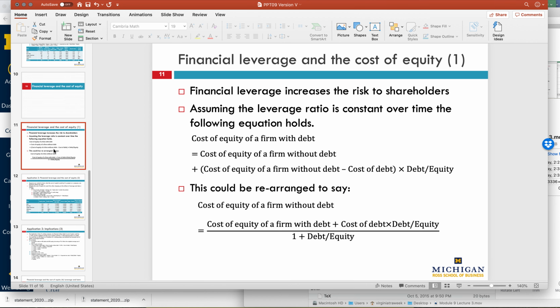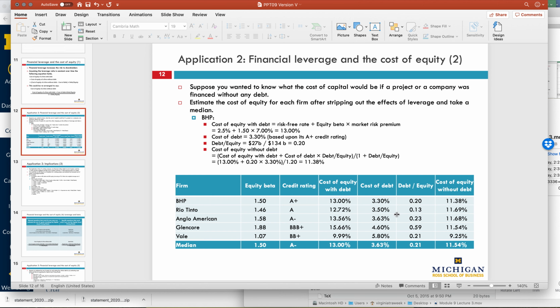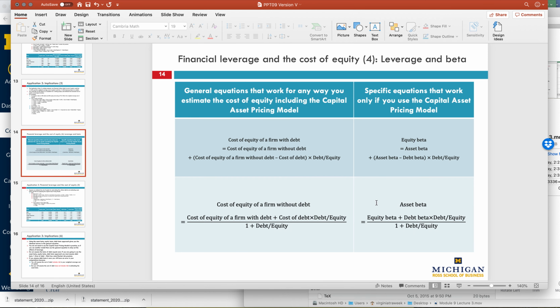But the point is that you can rearrange the weighted average cost of capital, and you can end up with the cost of equity without debt using publicly available information like the beta, the credit rating, the cost of equity, and the cost of debt. Also the percent debt to equity. And you can also do the same thing with the betas.